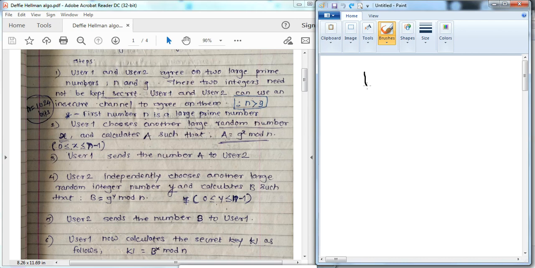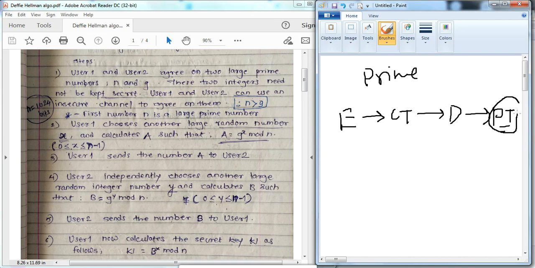Then why a prime number? Because prime numbers are the logic behind this encryption, which converts the plain text into ciphertext, and the ciphertext is converted back into plain text with decryption, and we get the same plain text. The plain text is recovered from this ciphertext. The logic behind it is the prime numbers. That's why the prime number.